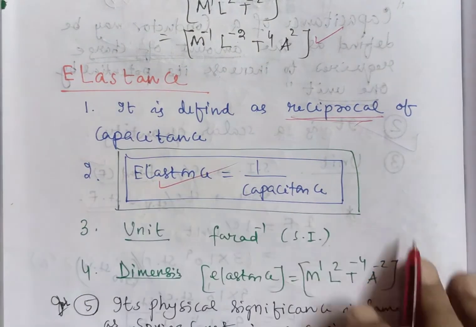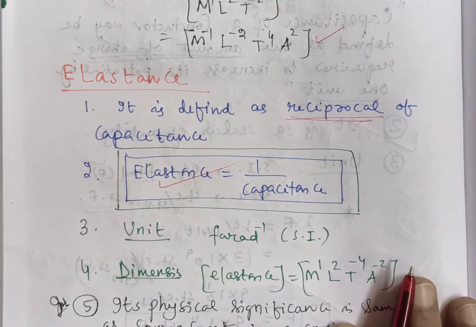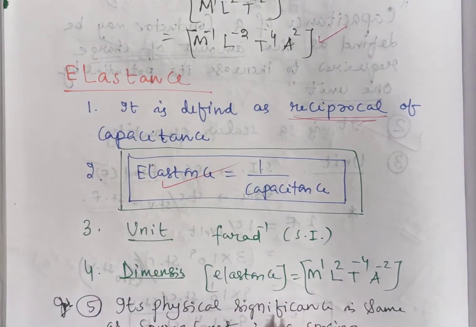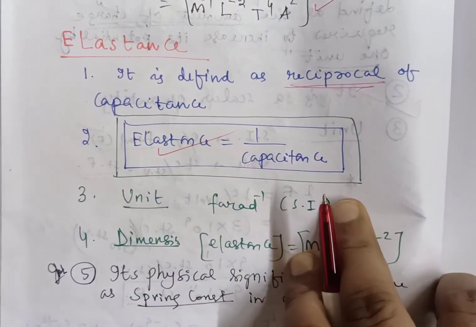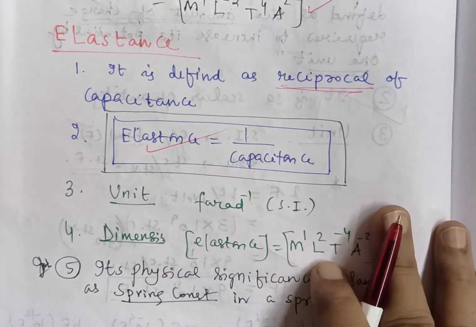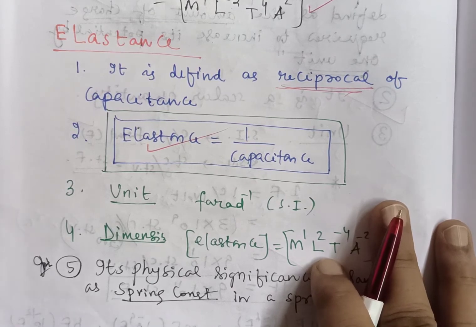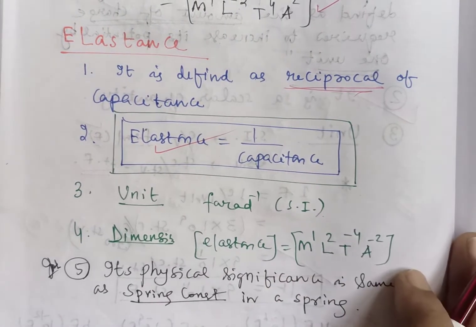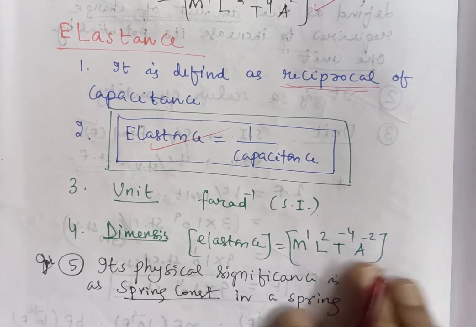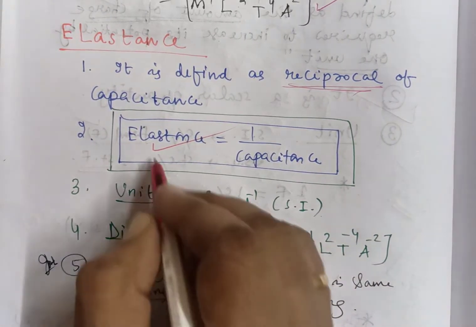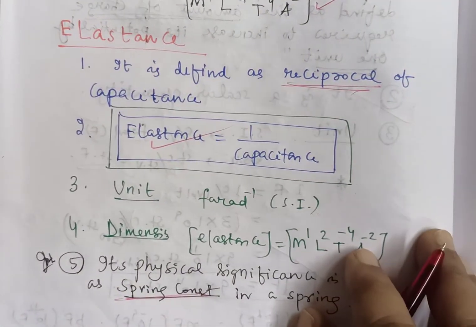You just remember that elastance is equal to the reciprocal of capacitance, and its physical significance is the same as the spring constant of a spring. Like in a mechanical system, a spring stores potential energy, here also a capacitor stores potential energy. In a further class, we will discuss how the energy of a capacitor is calculated. So just remember that elastance is comparable with the spring constant of a spring.